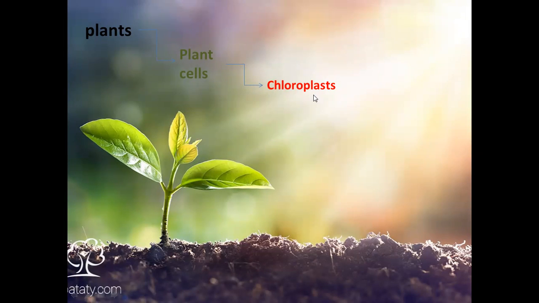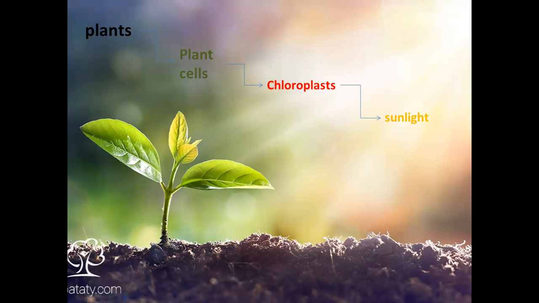And we said, what is the job of chloroplasts, or what is the job of green plastids? We said that chloroplasts absorb or take the sunlight. They help the plants to take or absorb the sunlight.